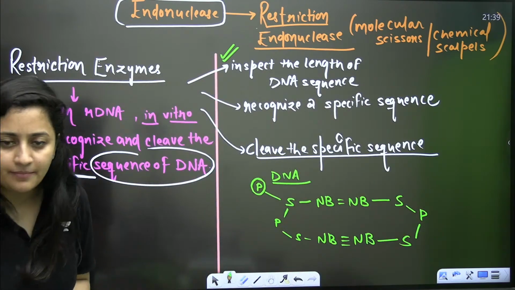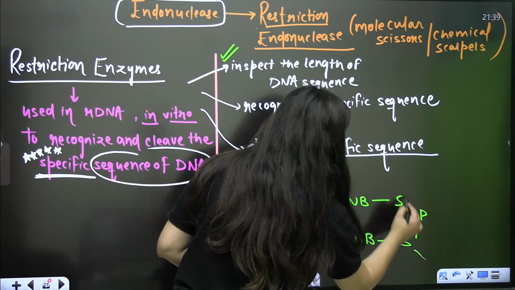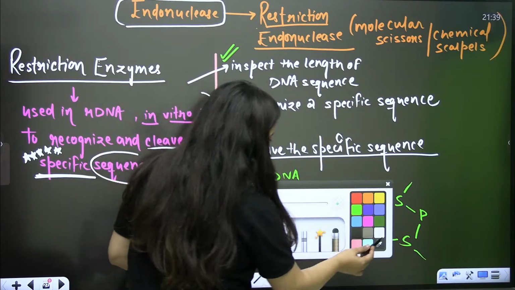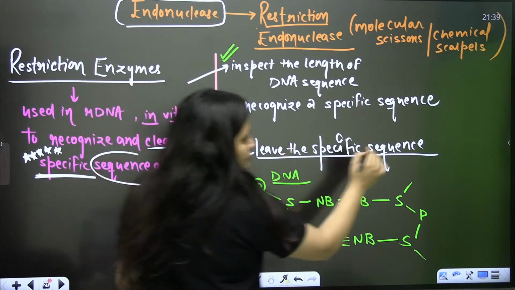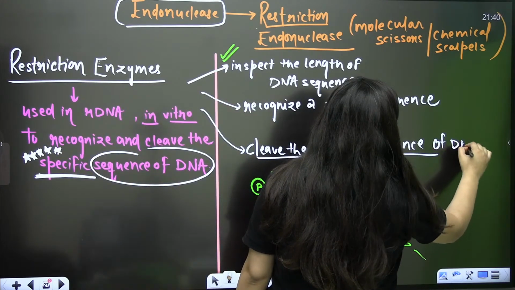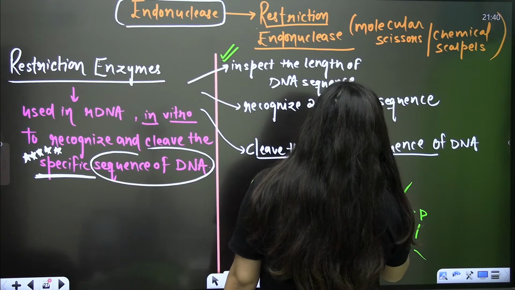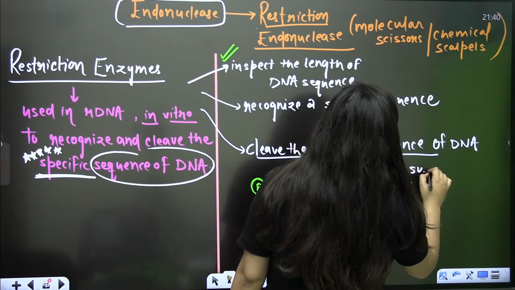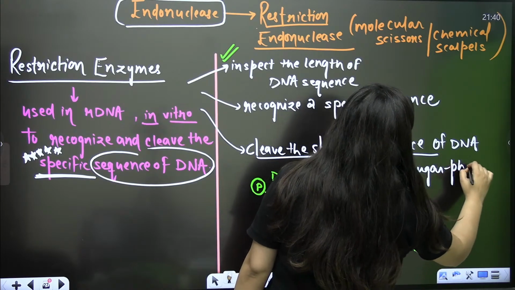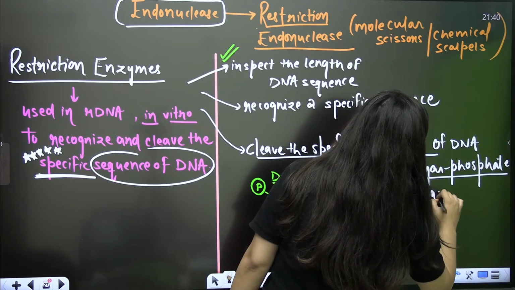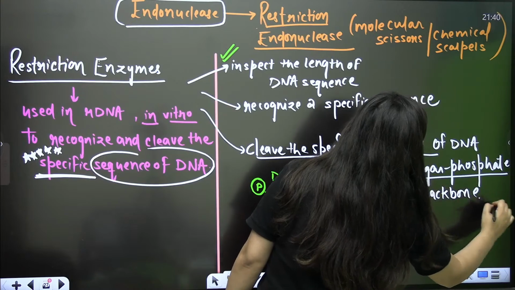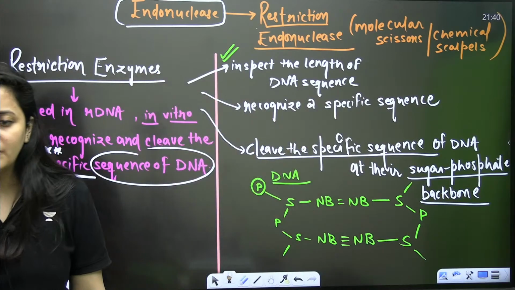So basically they cleave the specific sequence of DNA at their sugar phosphate backbone. It is going to make the cut here in the sugar phosphate backbone. Are you getting it?